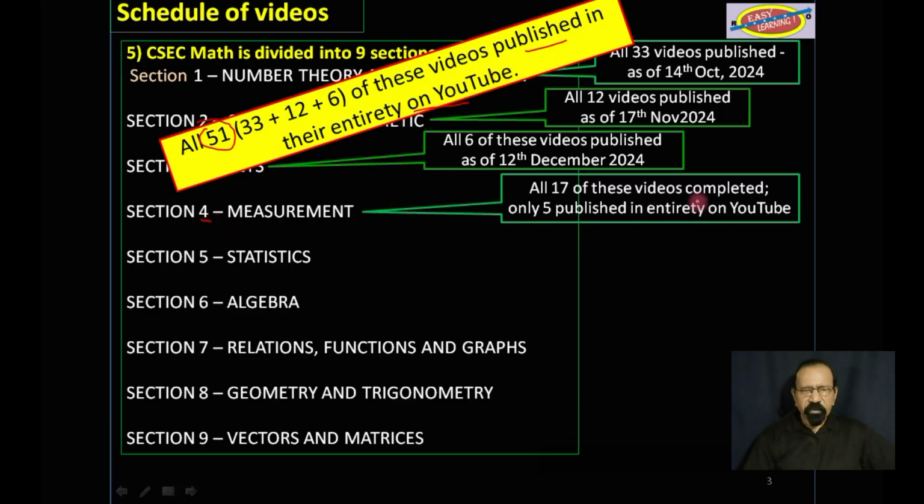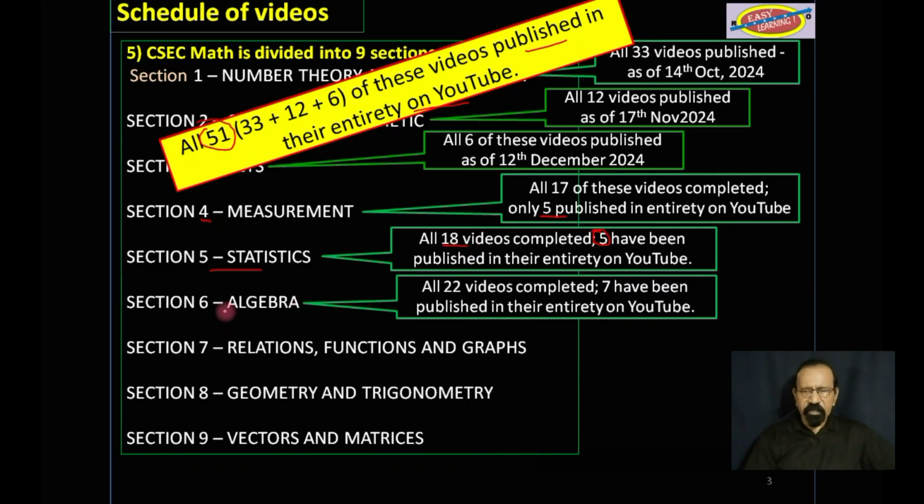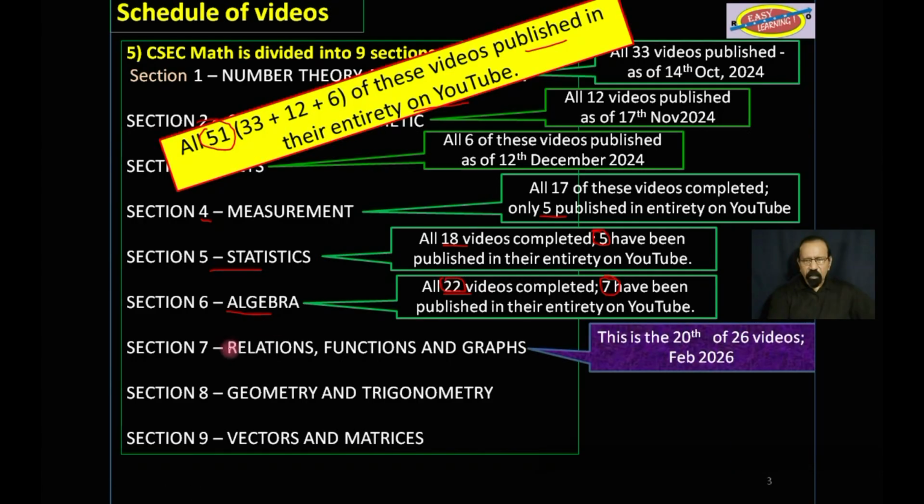Section 4, some of those videos have been published in their entirety. Section 5, statistics, 5 of those videos out of 18 have been published in their entirety. Section 6, algebra, 7 out of 22.